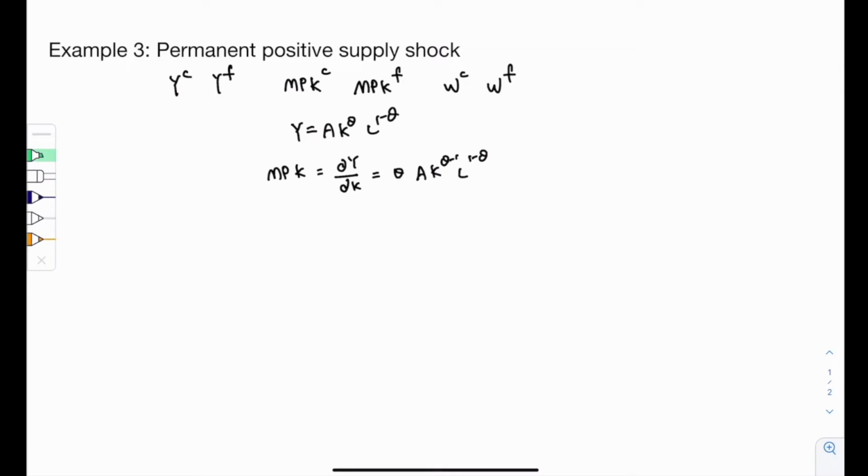So when there is a positive supply shock, it means that this term in here, the A, not only increased this period, but also in the future periods. Therefore, the marginal product of capital at the current period and also the future period increases.